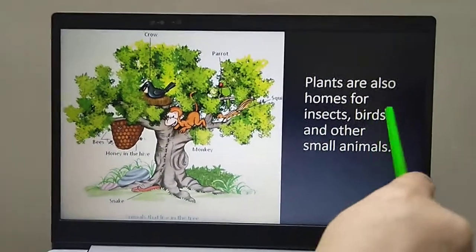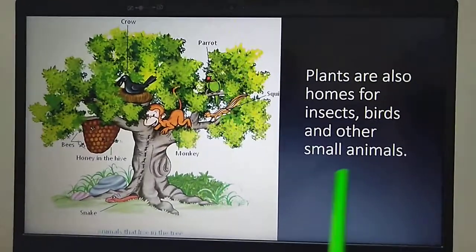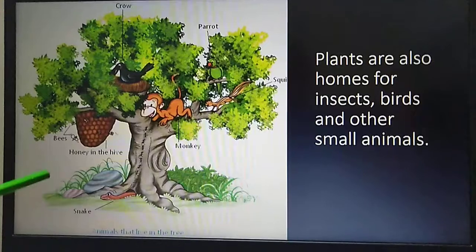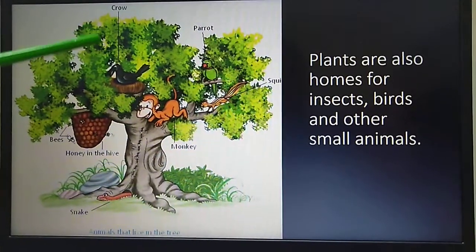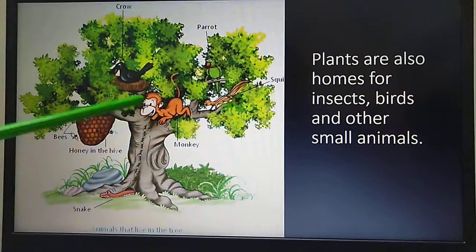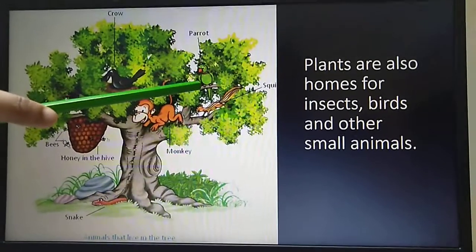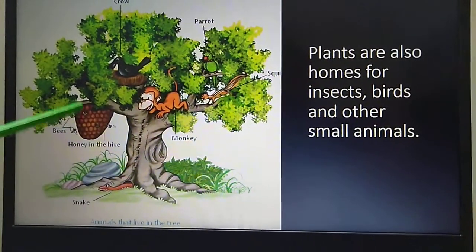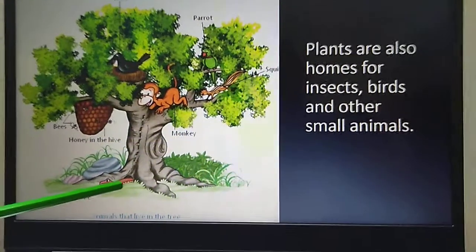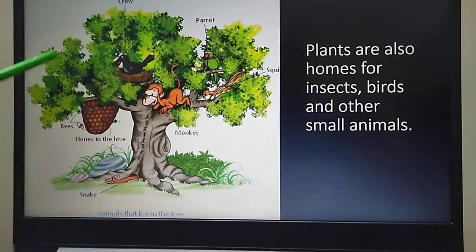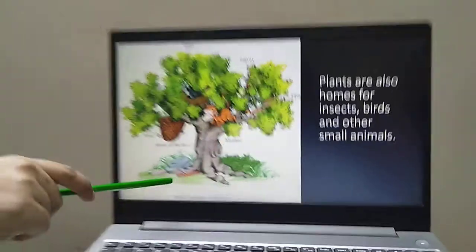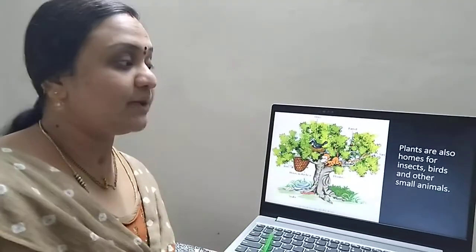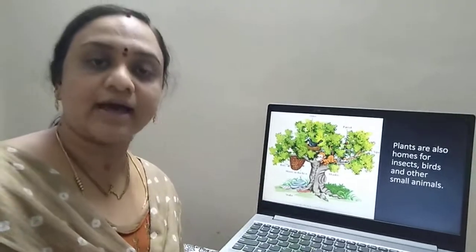Yes, plants are also homes for insects, birds and other animals. See this picture children. It is very nice, right? See the birds are there. The birds are making the nest there. Monkeys, parrots, squirrels and insects also, honeybees. Yes, can you see the snake here? So, animals are taking the shelter in the plants. That is why plants are also home for insects and birds.